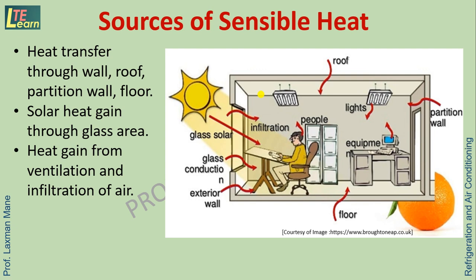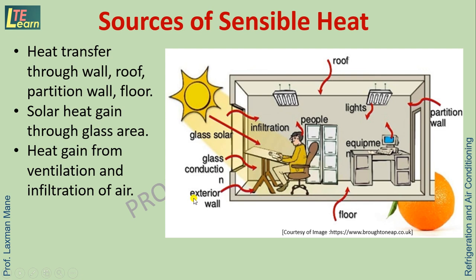Heat gain from ventilation and infiltration of air to the room. Ventilation means circulation of air provided in the room, and infiltration is the heat entering due to leakage of air which takes place into the room through the gaps at windows, doors and cracks in the wall.